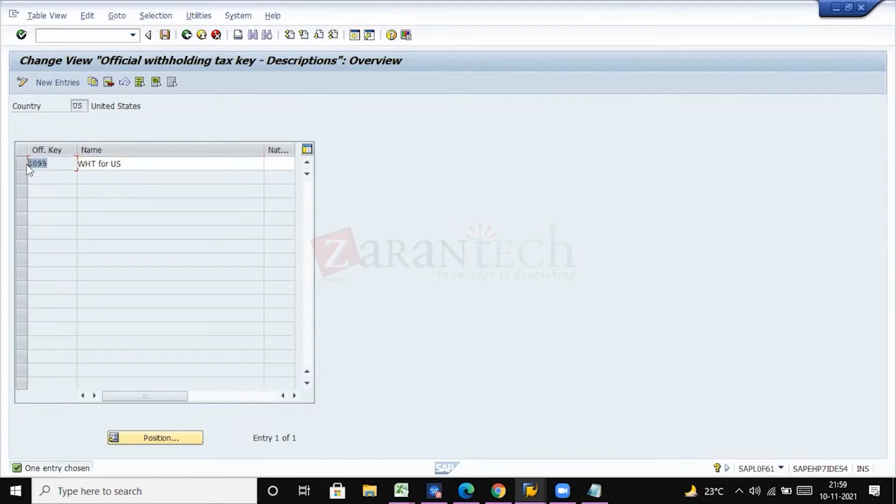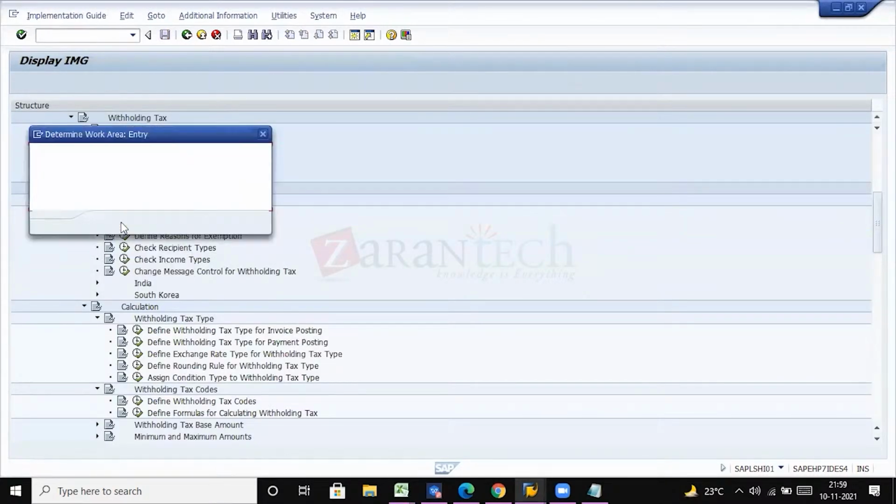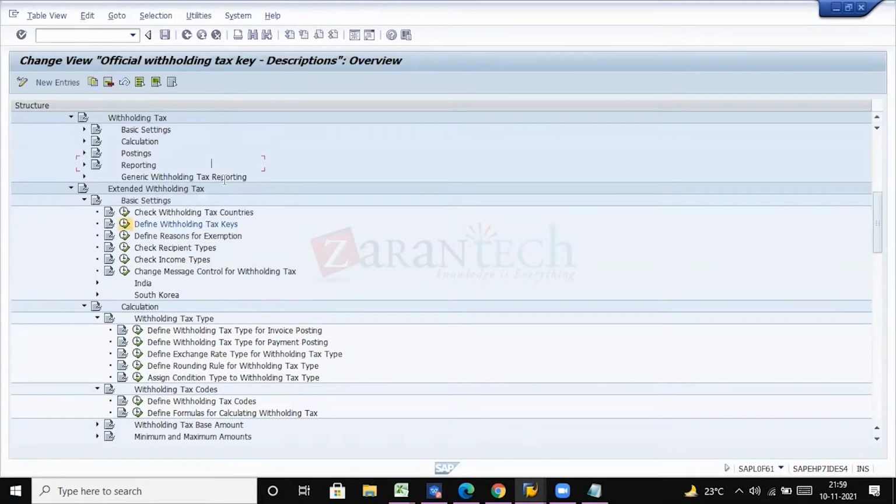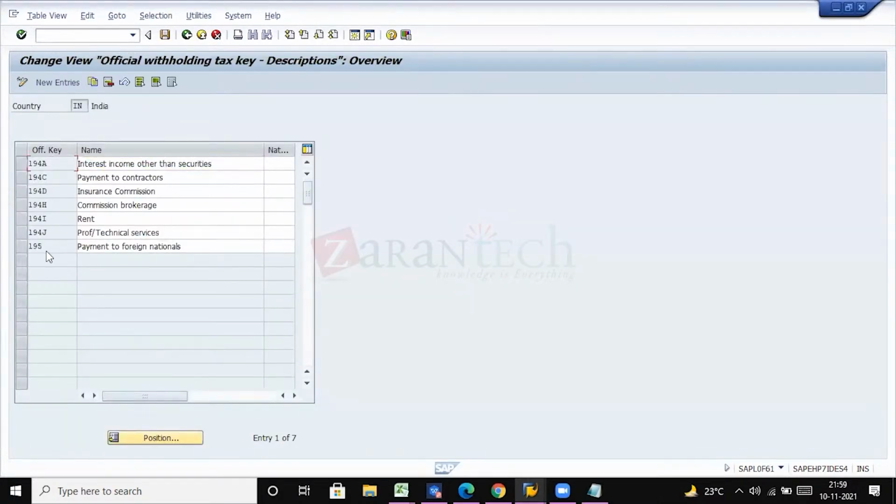For country US, the section code is 1099 reporting. I have mapped this section code and the description. Let me give IN. If you see here, I have configured all these sections. These are called official keys in the SAP system, and this section code will be assigned to the withholding tax keys. I will show you that as well. So these are called section codes.